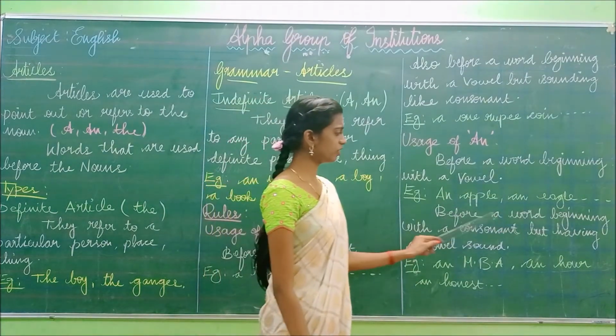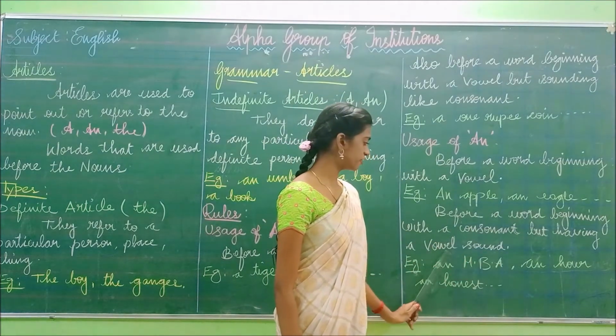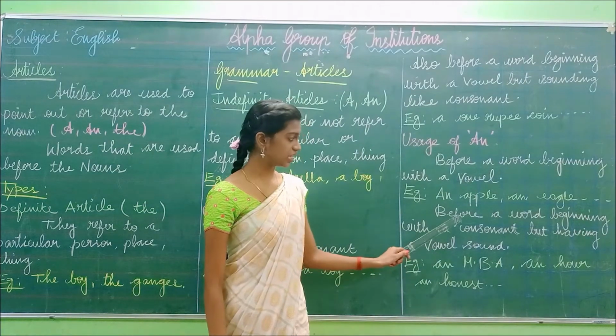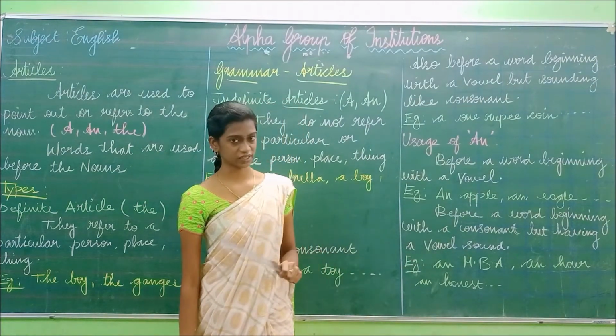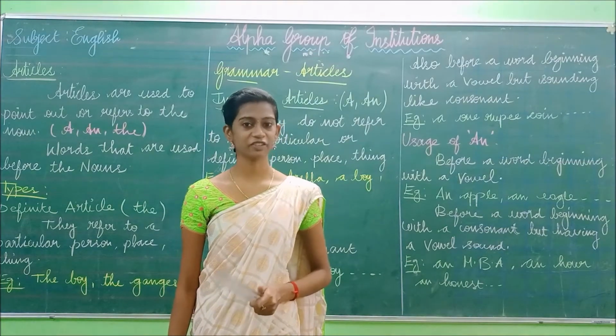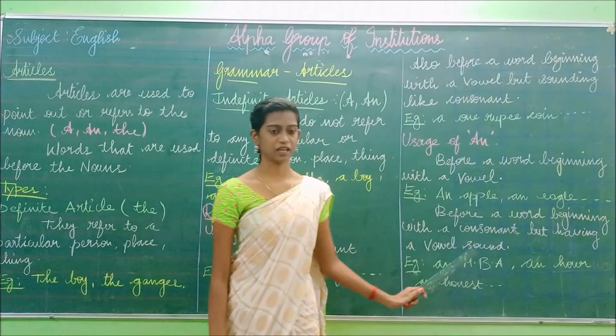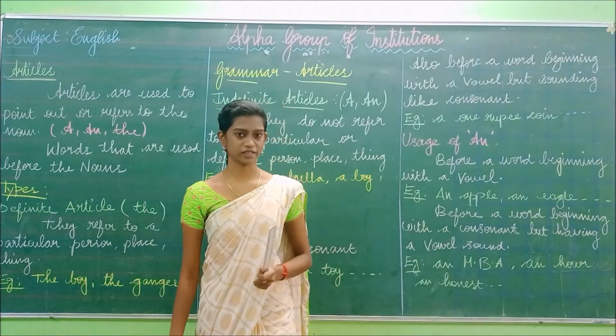Next, before a word beginning with a consonant but having a vowel sound. So in this case, the word starts with a consonant, okay, the word starts with a consonant letter, but it sounds like a vowel. Let's see the example. MBA, MBA. So this M is a consonant. Am I right?